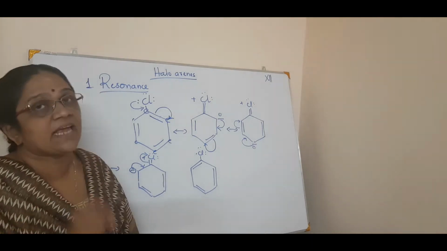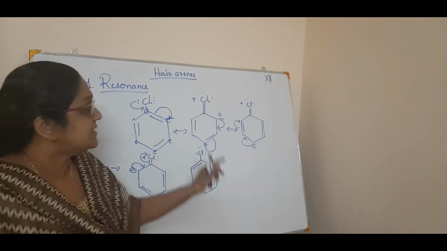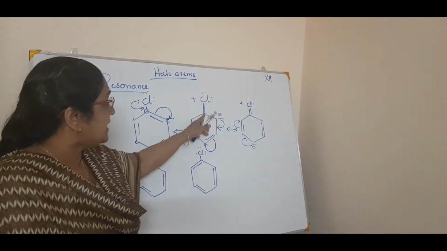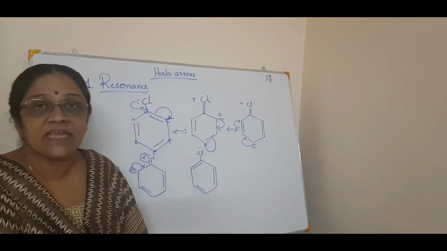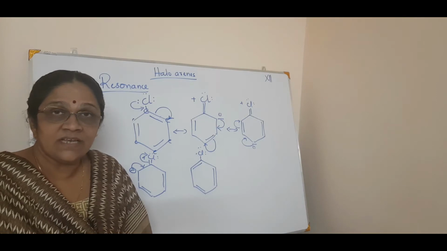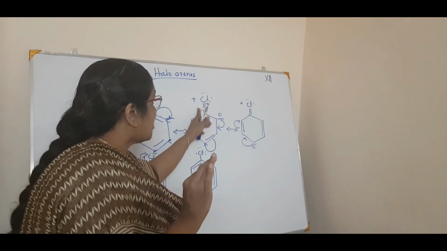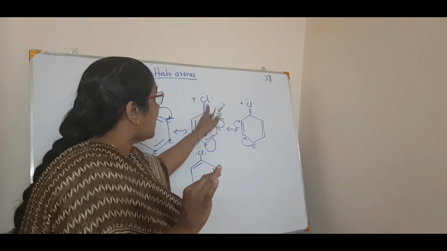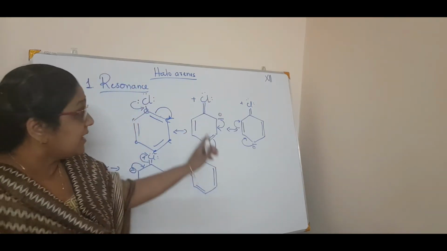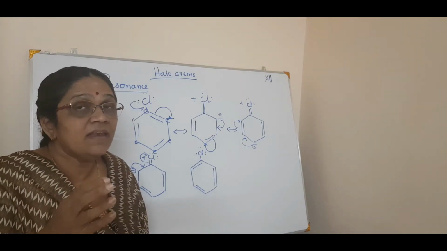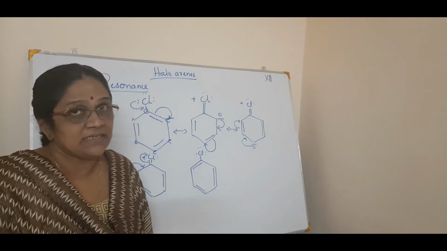Due to resonance it can happen. So in that case, what happens? The removal of chlorine from a C double bond is difficult, isn't it? So that is why. Since there is a partial double bond character between this carbon and the halogen atom, the removal of the halogen atom will be more difficult than in the case of haloalkanes.